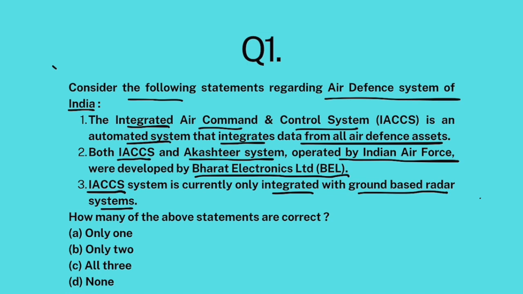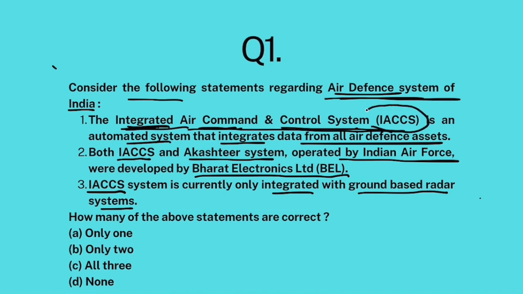Okay, so look, the thing is that India's air defense system was the hero for this conflict between India and Pakistan. Pakistan tried to intrude, Pakistan tried to enter India's airspace but couldn't because of India's air defense system. Now, Indian Air Force's Integrated Air Command and Control System was the actual hero. What is this Integrated Air Command and Control System?